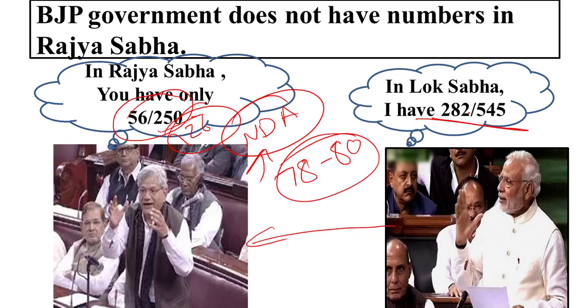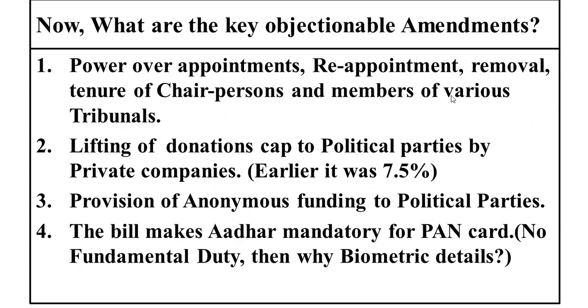So that is the reason that the government, in order to get its legislative agenda approved by the parliament, in a parliamentary democracy, the government comes from the Lok Sabha. And in order to get its legislative agenda approved, both the houses have to pass the bill. But since in the Rajya Sabha the government does not have the numbers, it cannot get the legislative agenda approved. So this is at the center of this controversy.